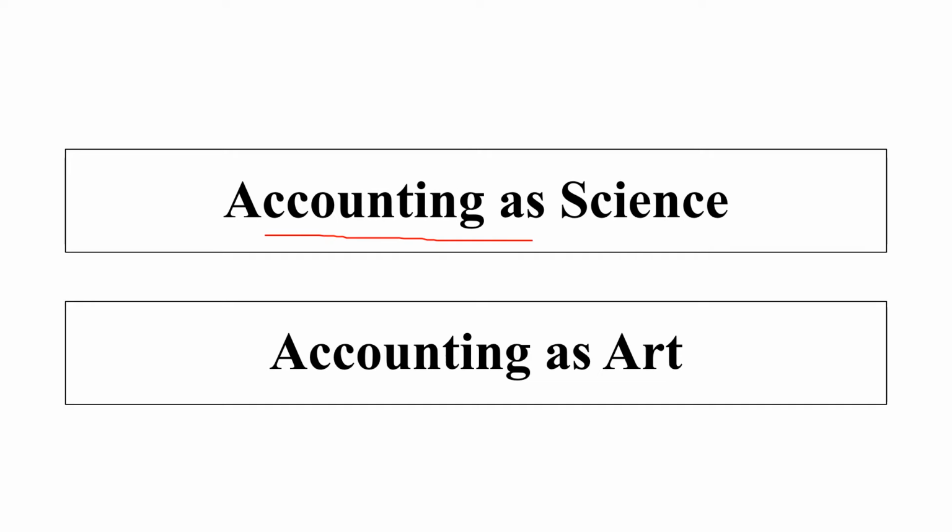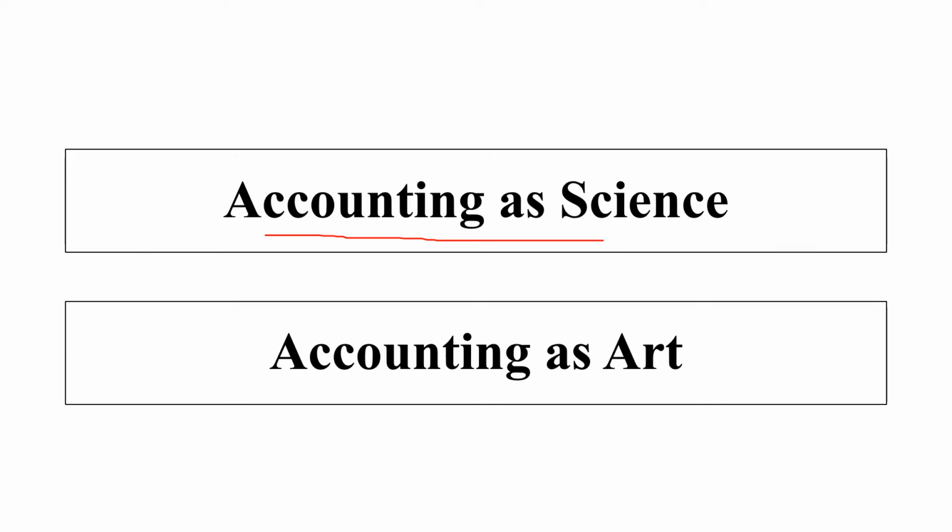Accounting as a science. A science is a systematic body of knowledge. It establishes a relationship of cause and effect in the various related phenomena. In the same way, we consider accounting as a science. Why do we consider accounting as a science? Because accounting also has its own principles.